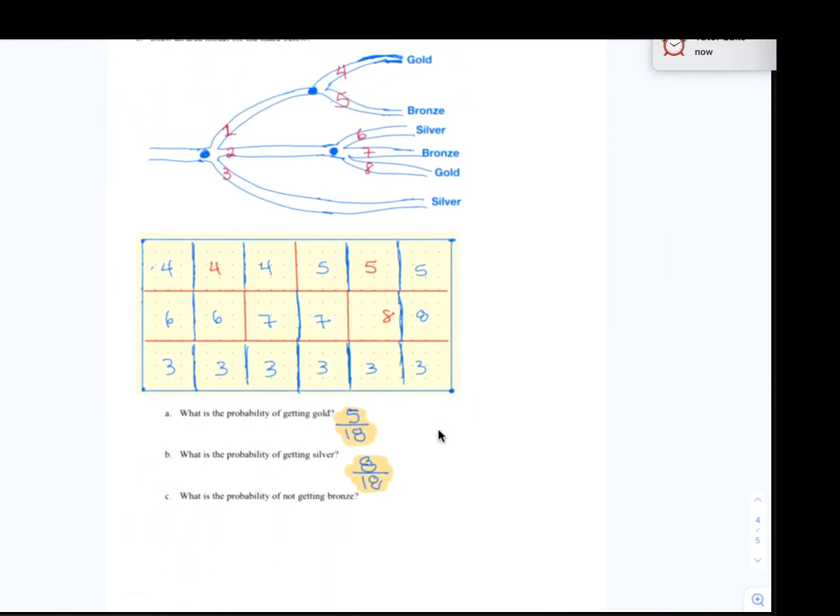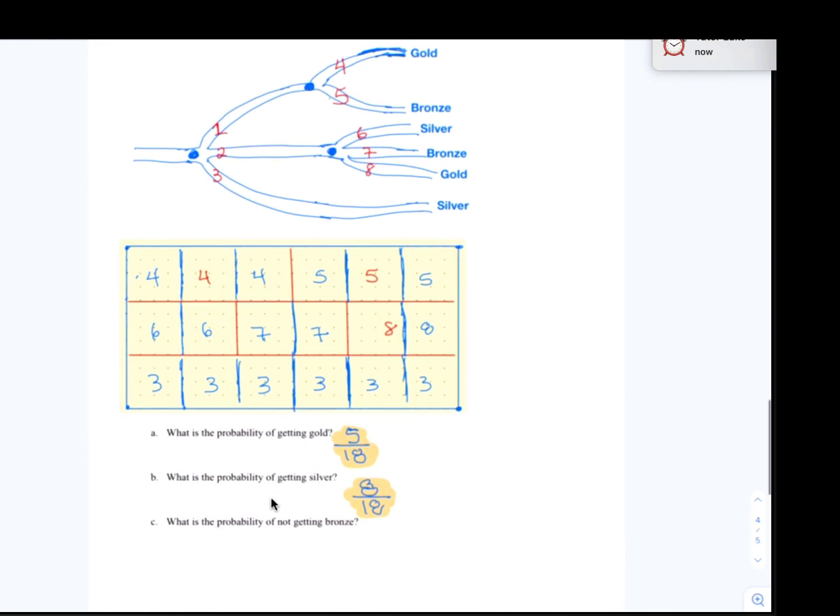All right, now the last question. What is the probability of not getting bronze? Well, the probability of not getting bronze is equal to 1 minus the probability of getting bronze. So let's figure out the probability of getting bronze, and then we'll subtract that from 1. All right, here's bronze. How many paths lead to bronze? Well, path 5 leads to bronze, and path 7 leads to bronze. So that's 5 and 7.